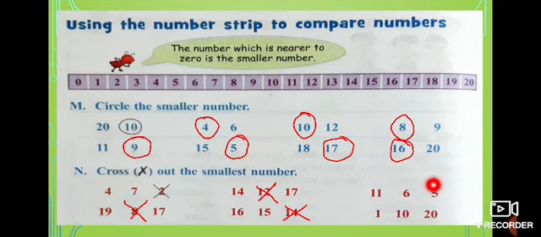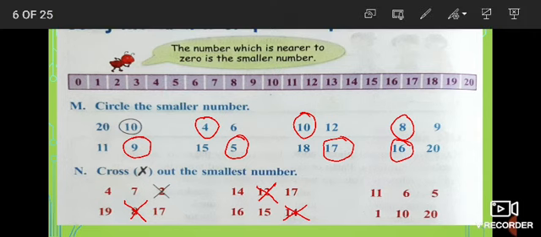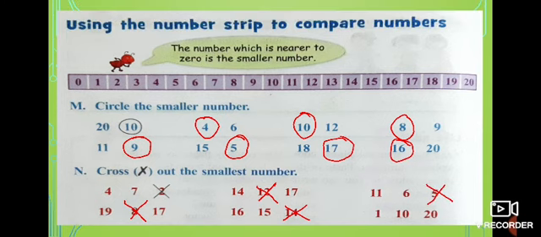11, 6, 5. 11 is here, 6 is here and 5 is here. Which is near? 5 is near to 0. So you got to cross. That's the small one. And look at the last one.